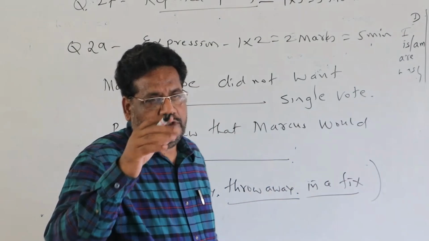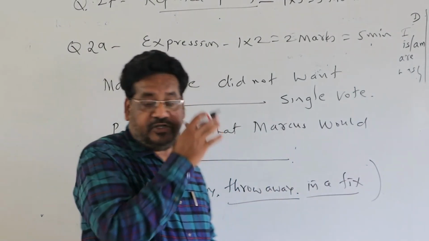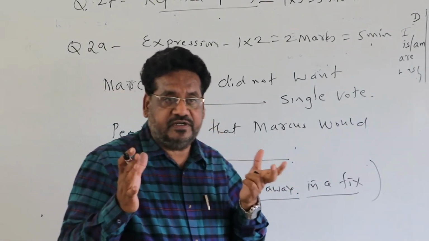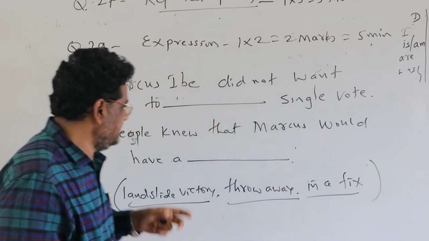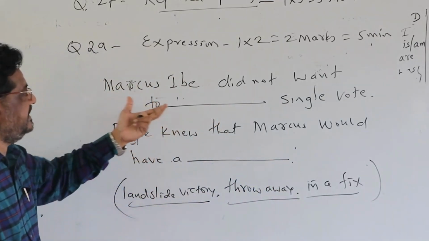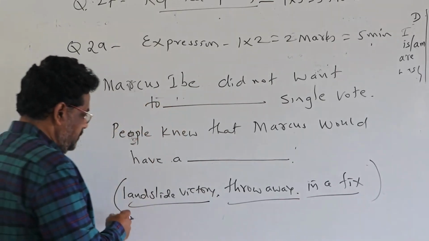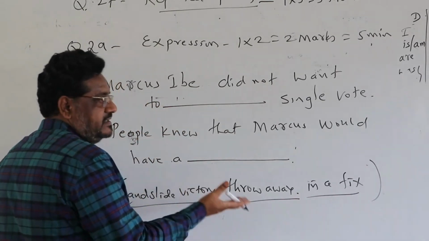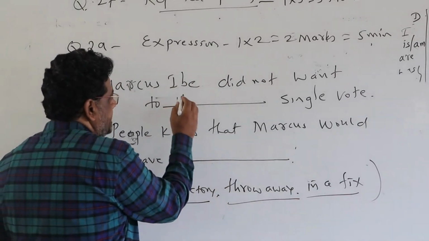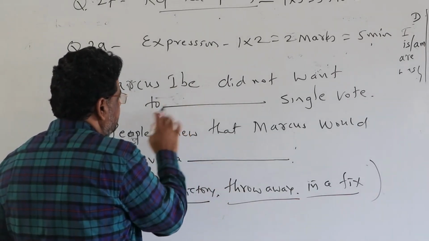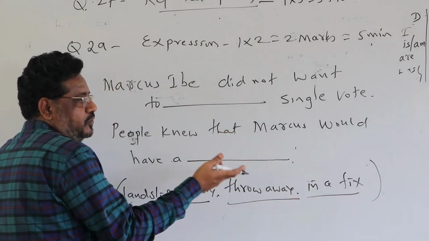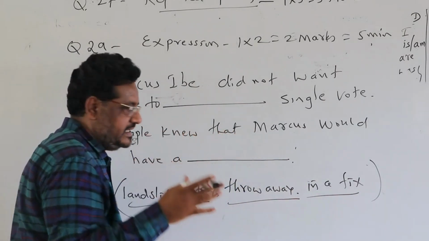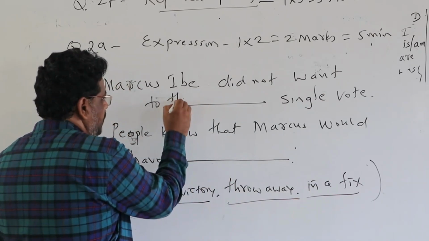I think you have studied all those things, but if you feel it's very difficult, then try to remember it in your mother tongue, then try to fix that word. Did not want to, landslide victory, it's not possible. Throw away, because you won't have such types of words in English. So the answer is throw away.